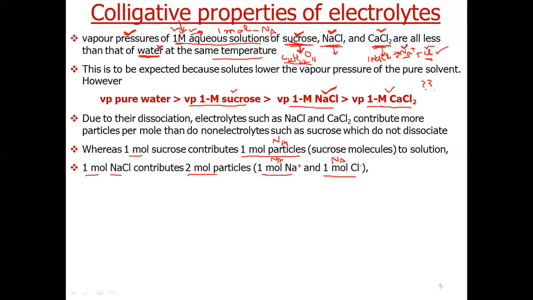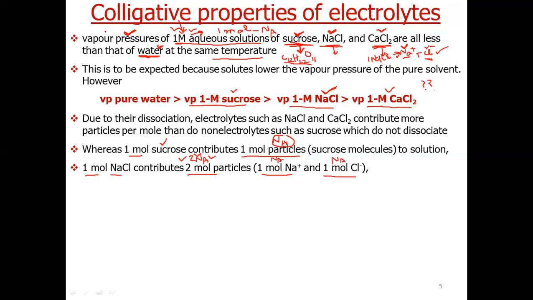So the total particles become 2 times Avogadro number, which is greater than the number of particles when sucrose was the solute. If the number of particles is more, as we know that colligative property depends upon the number of particles, the colligative properties will also be more.